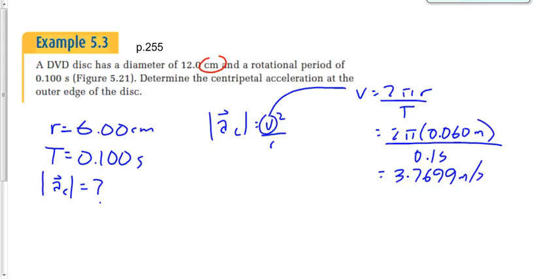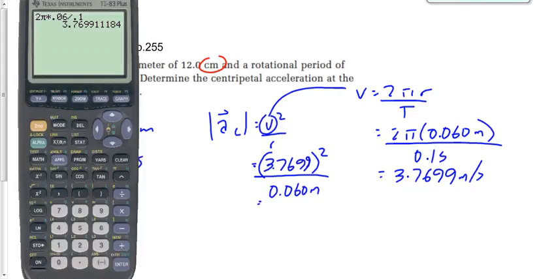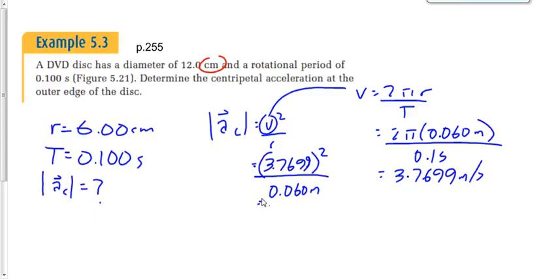That's way slower than the speed of a hard drive spinning. Now 3.7699 squared divided by r, 0.060 meters, gives me an acceleration of 236.9, or 237 meters per second squared.